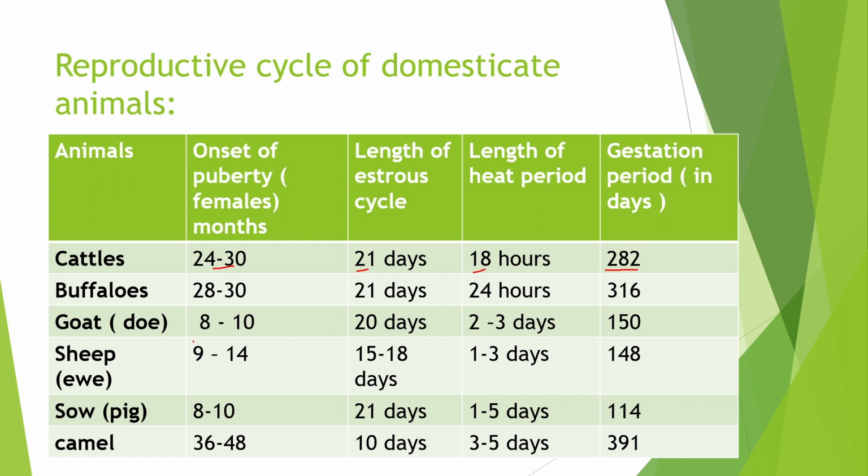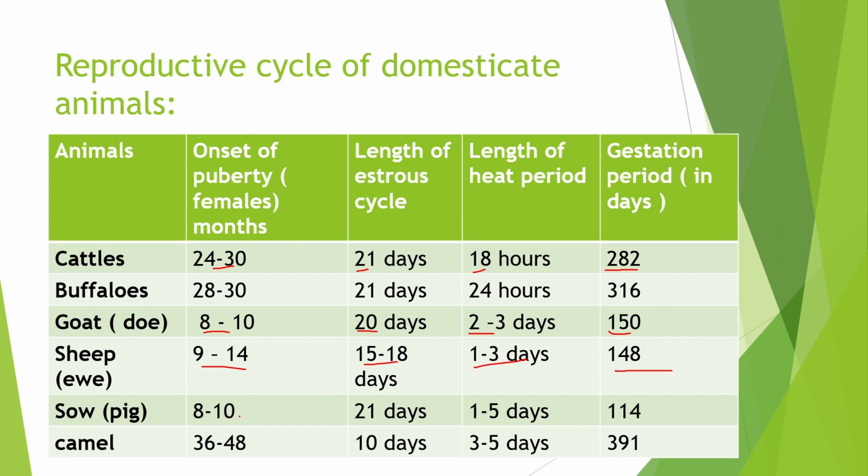For goat, the onset of puberty is 8 to 10 months. The length of estrus cycle is 20 days. The length of heat period is 2 to 3 days, and the gestation period is 150 days. For sheep, the onset of puberty is 9 to 14 months. The length of estrus is 15 to 18 days. The length of heat period is 1 to 3 days, and the gestation period is 148 days.